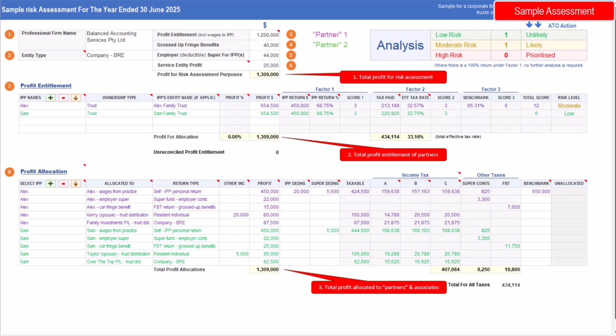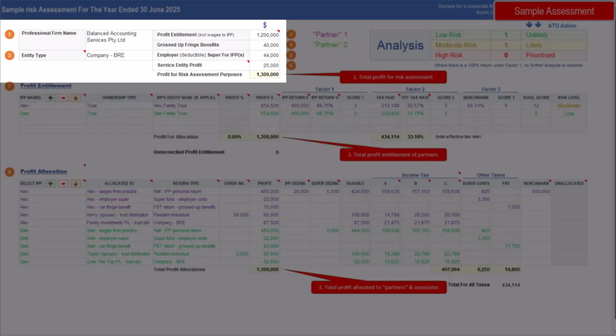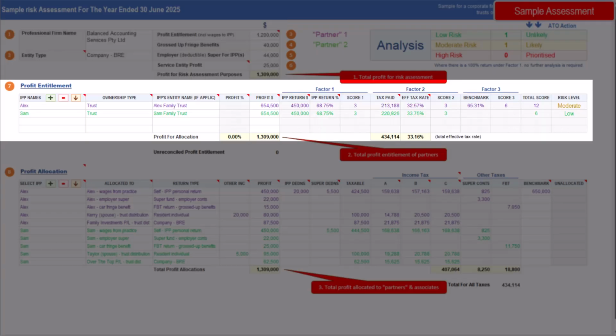This is an example of doing an assessment for all partners in a practice. You can colour code entries to make it easier to follow your assessment. Alec is partner 1, and I've shown all figures in purple, and Sam is partner 2, and I've shown all figures in green. The screen is divided into 4 distinct parts. At the top of the screen, you calculate the total profit for risk assessment purposes. In the table below that, you enter each practitioner's details and the amount of their entitlement to the firm's profit calculated above. Further to the right in this table, you can see the total score for risk assessment purposes for each practitioner, along with their risk level.